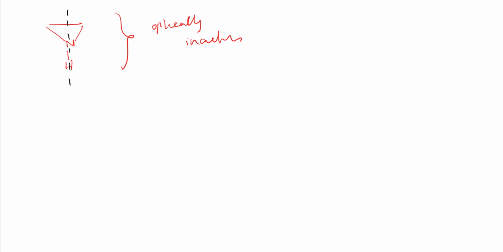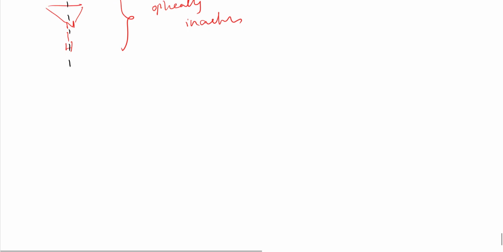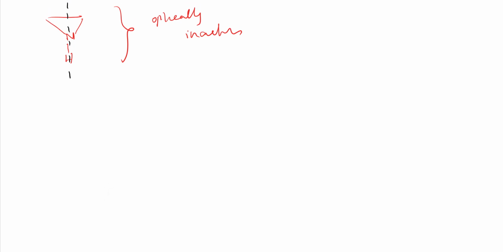So this is nitrogen, here I have, so whether it is optically active or inactive, it will be optically inactive because a plane of symmetry is there. See, with the black I'm showing here, it has got a plane of symmetry, right? You can't tell whether it has pyramidal inversion or not. If they have told you there is no pyramidal inversion, then you can check by adding this plane of symmetry. If it exists then it will be optically inactive, if not it will be optically active, right?